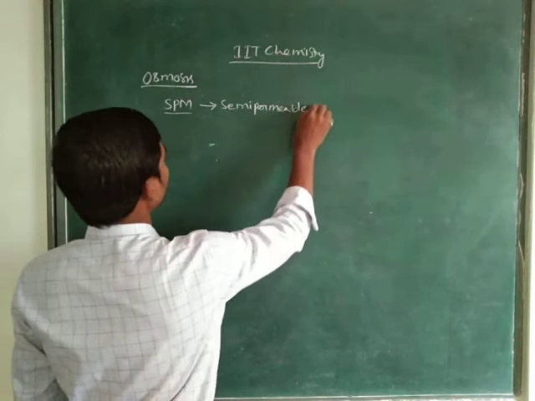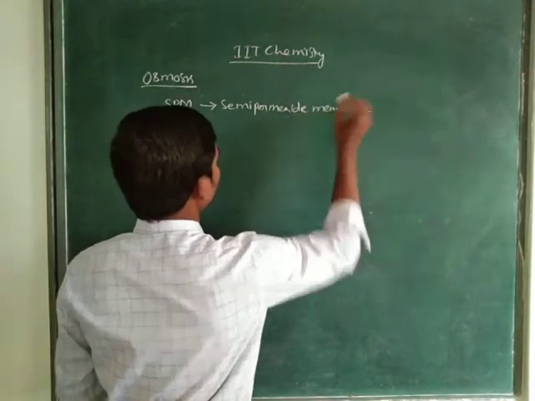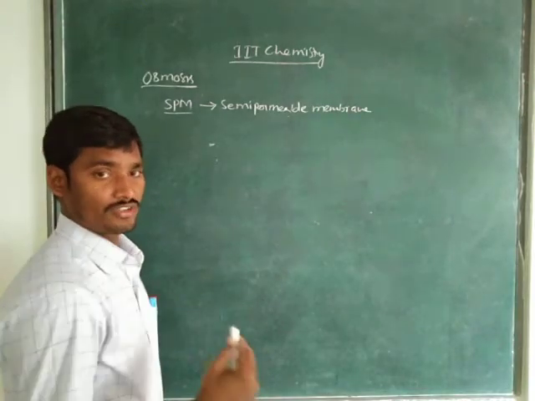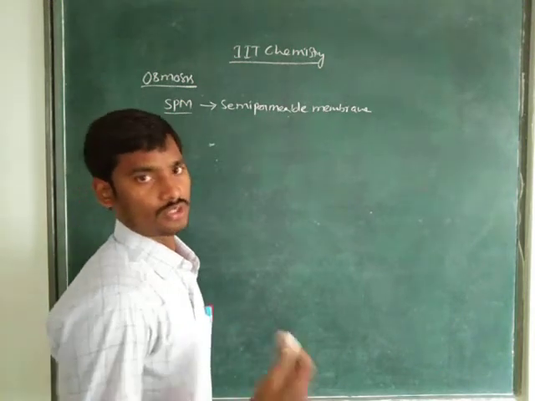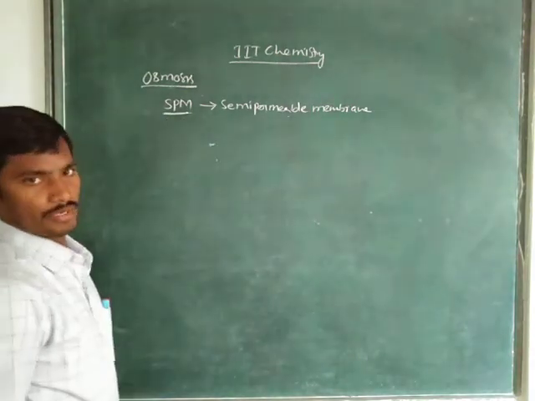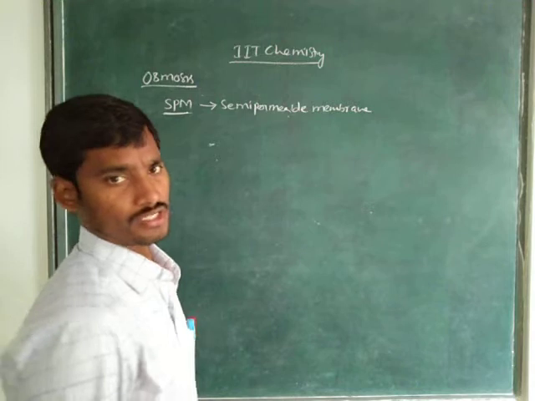What is the definition of a semi-permeable membrane? The membrane which allows solvent molecules like water to pass through its holes, we have to consider as a semi-permeable membrane. We gave some examples for semi-permeable membrane also, right children?